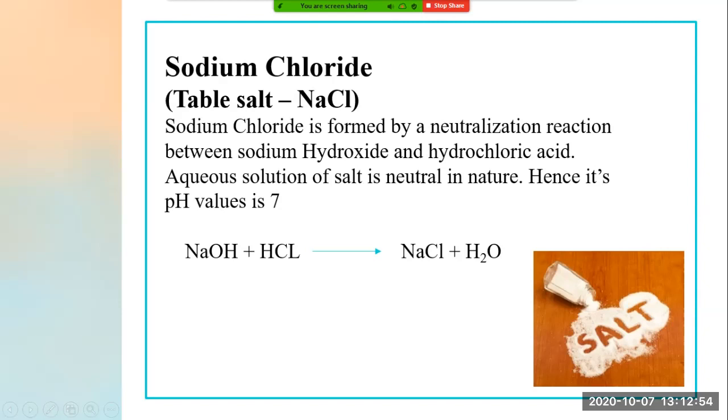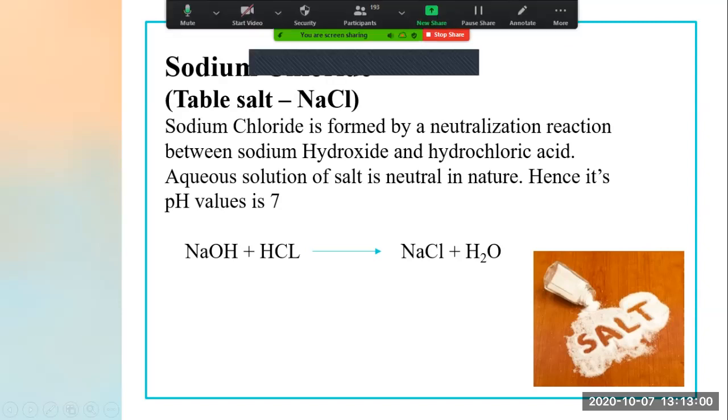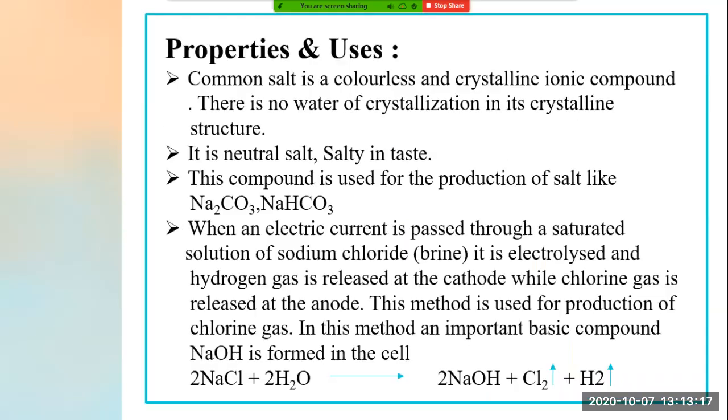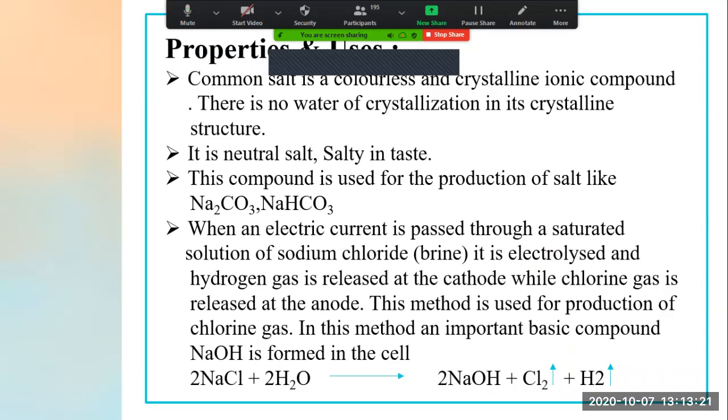Remember the pH scale yesterday? In that we saw pH value 7, and the color was green, right? So when I take the solution of salt and add 2 to 3 drops of universal indicator to it, I found that it is neutral in nature and hence its pH value was 7. Next, we saw the properties and uses of common salt.